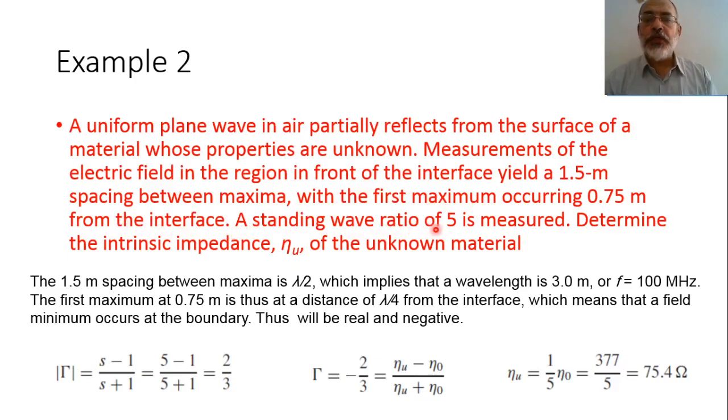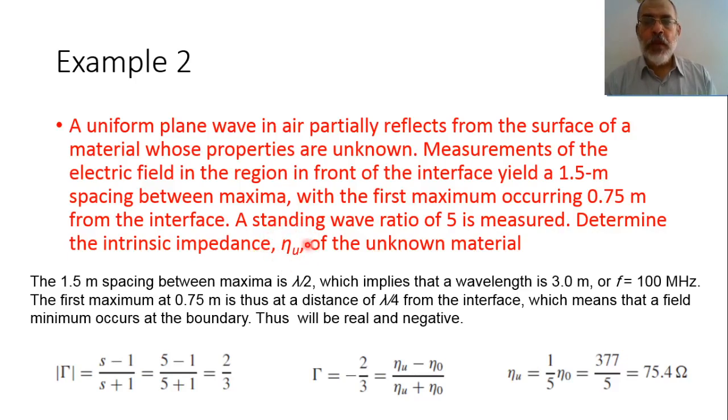The standing wave ratio of 5 is measured. The standing wave ratio is equal to 5. Determine the intrinsic impedance of the unknown material. So it is required to find the intrinsic impedance of the unknown material.